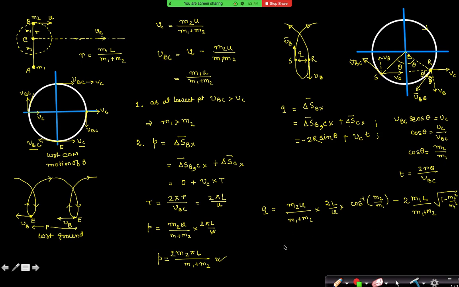Right? So that should be your answer. If you want, you can modify it as 2L by M1 plus M2. U gets cancelled out. M2 cos inverse M2 by M1 minus root over of M1 square minus M2 square. So I think that should be the value of Q.